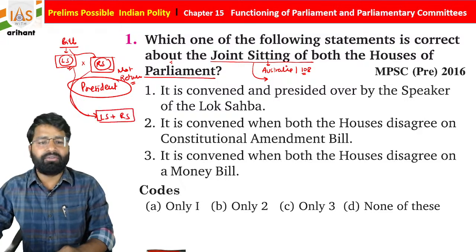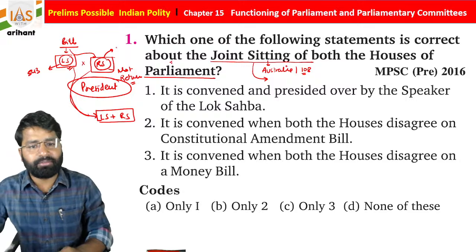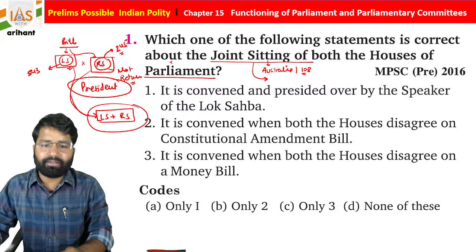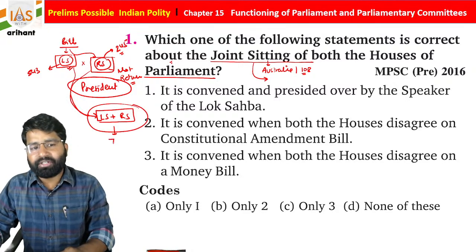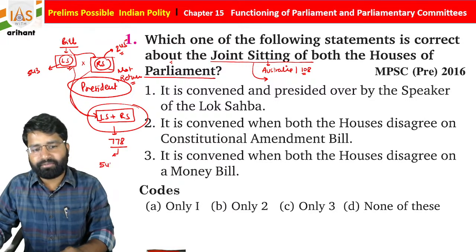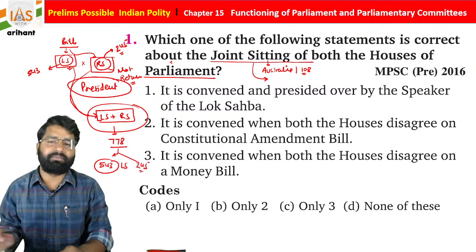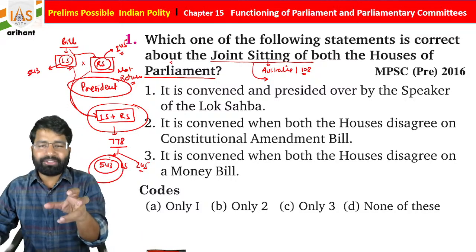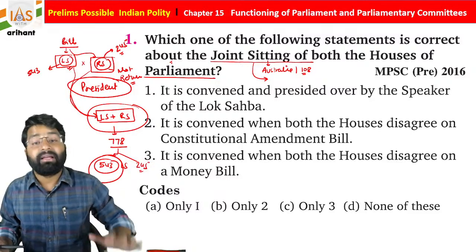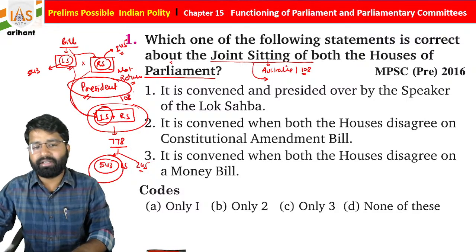And students, we all know that Lok Sabha can have a maximum of 543 members and Rajya Sabha has approximately 245 members. So if they sit together, the total membership is going to be 788, out of which 543 will be Lok Sabha members and only 245 will be Rajya Sabha members. So what you find, students, is that when this joint sitting happens, Lok Sabha will get the majority most of the time. This joint sitting is called by the President of India using Article 108.